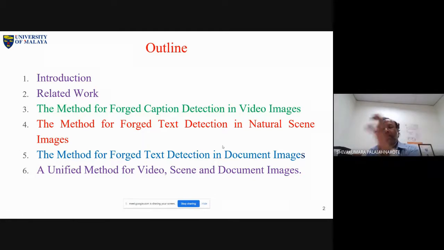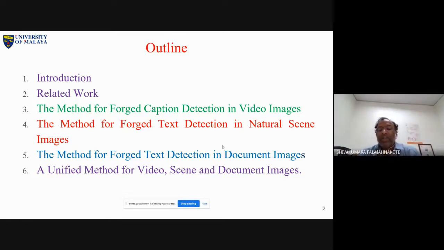In the case of video, look at video images. Take one example, subtitles of a news channel. There will be subtitles, right? Subtitles are nothing but superimposed text or artificial text, caption text. So we call this an edited text. That means you are editing the text over video. There is another kind of text information in the video image. What is that? That is scene text, which is actually part of the image. This exists in the image itself.